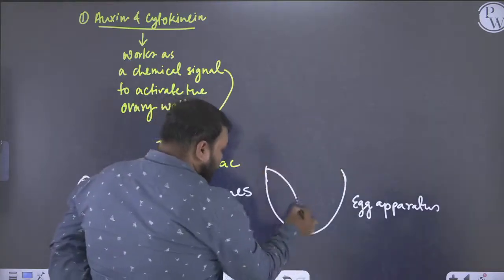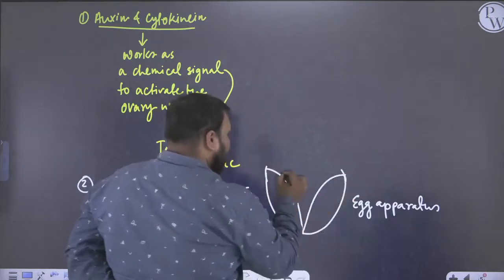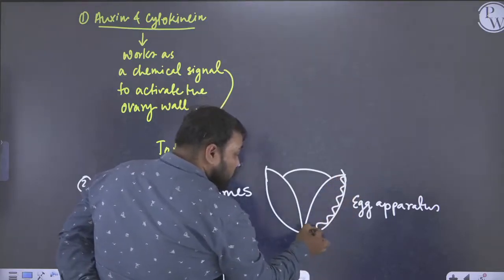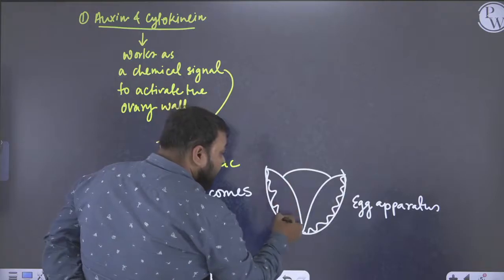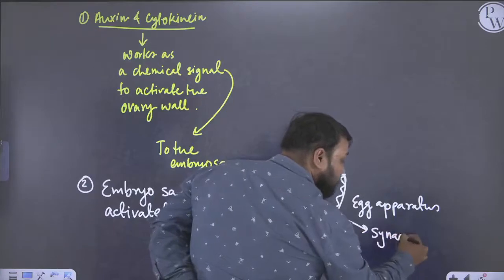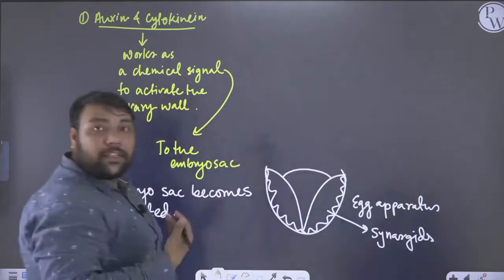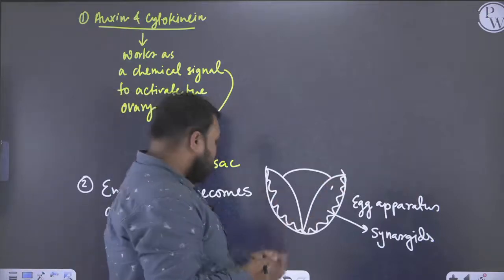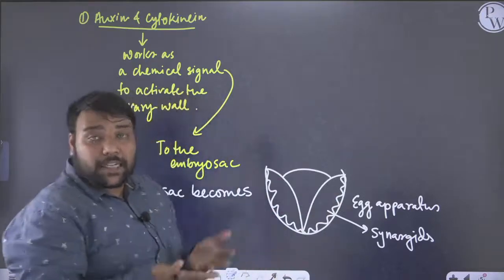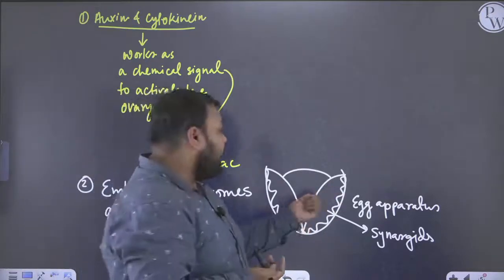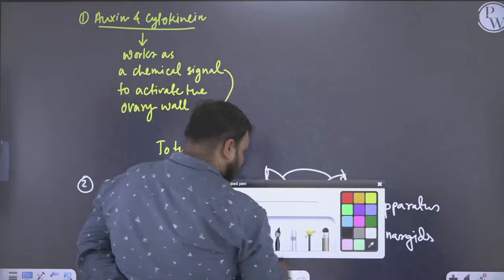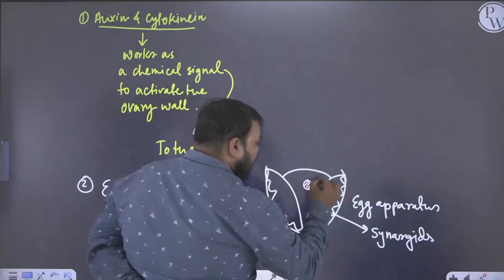You know that in the egg apparatus you will see 3 cells. There are 2 cells which have the finger-like wavy cell wall. These are known as synergids, right? We have studied in previous lectures that the cells having finger-like projections in their cell wall in the micropylar end are called synergids, and the cell which is present in between is your egg cell.